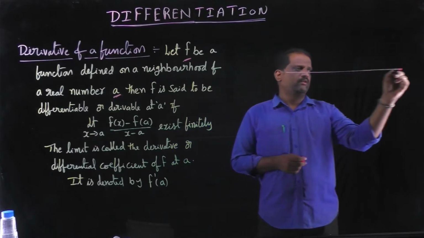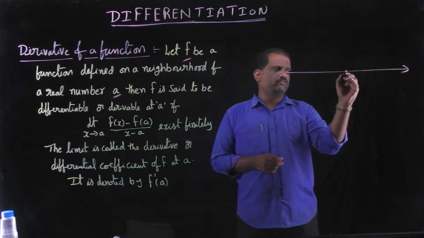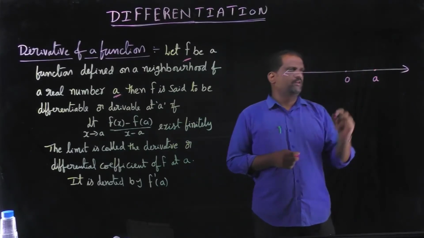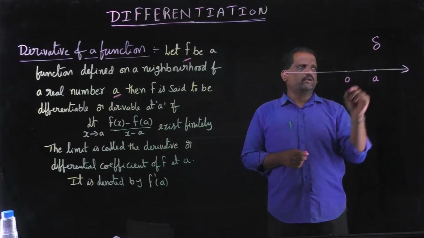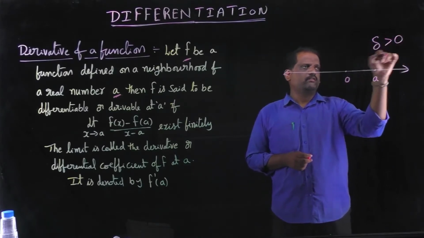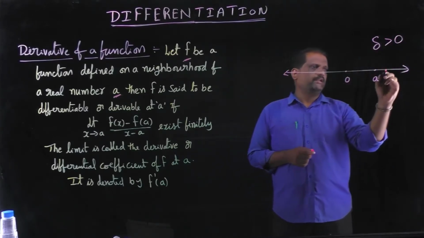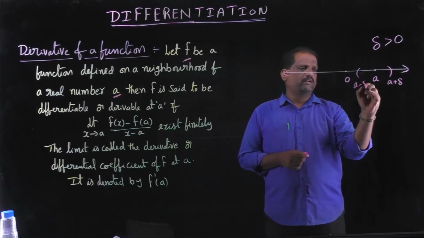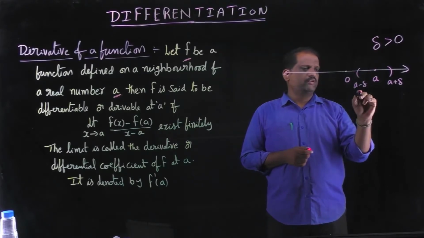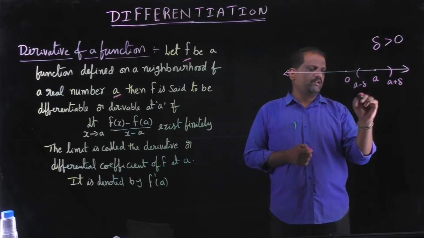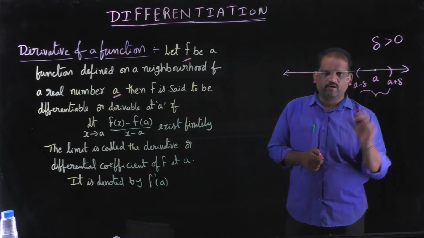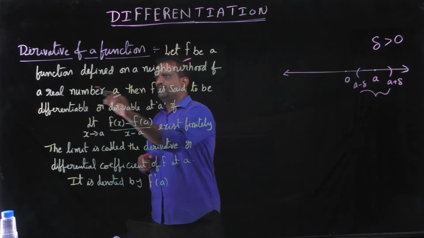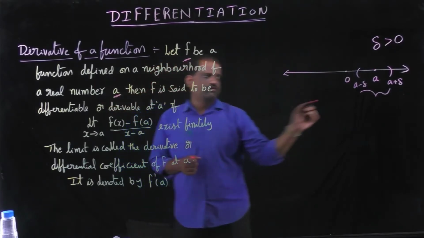See, this is the real line. Here it is 0. Let a be any point on the real line. Delta is a very small value and also positive. Then a plus delta and a minus delta. The set of values in between a minus delta and a plus delta are called neighborhood values of a. So, f is a function defined on a neighborhood of a.